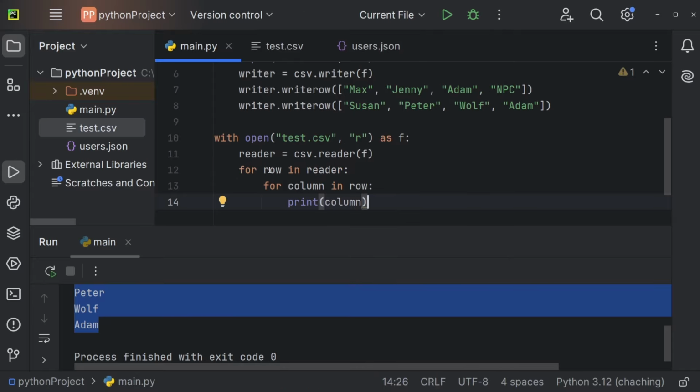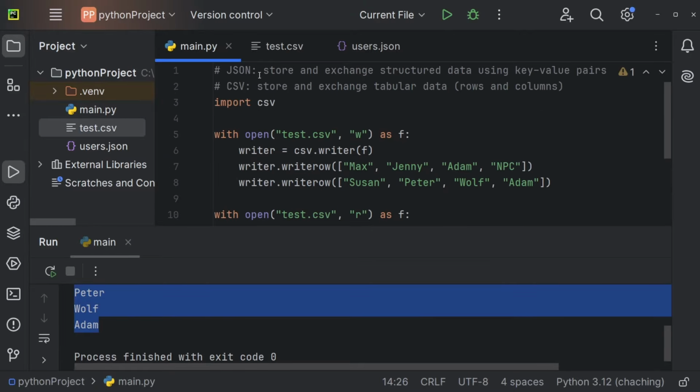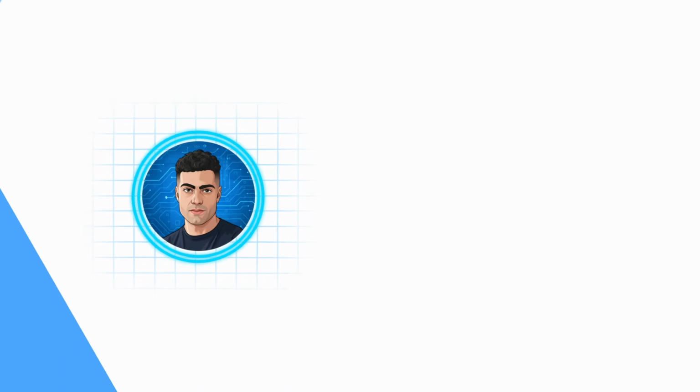And of course, you could also have a for loop inside of a for loop inside of a for loop. So you can stack as many for loops as you like, but of course this also gets a little bit confusing. But this is how you read and write JSON data and CSV data.